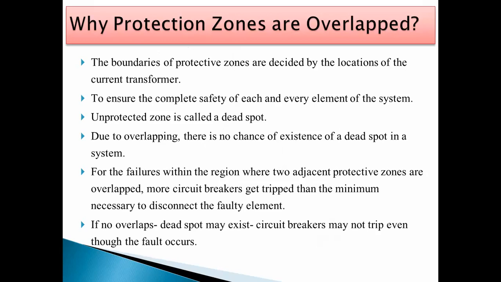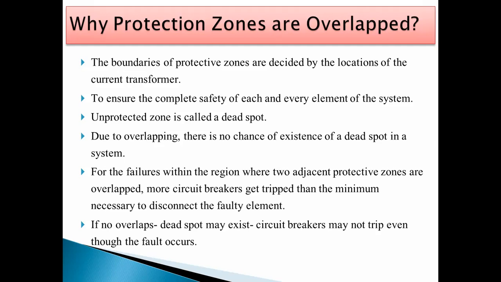Now the boundaries of zones are decided by the locations of the current transformers. Means when we are using a relay, at that time we require the current transformer and circuit breaker. Wherever the current transformers are located, near that the protective relays are used, and that zone is decided according to the location of the current transformer.